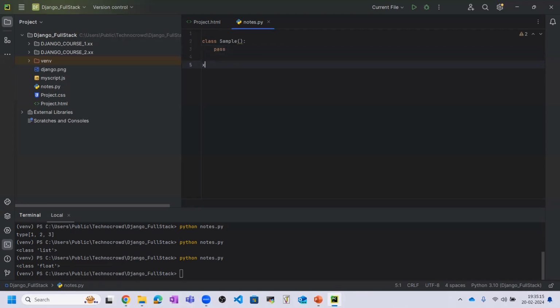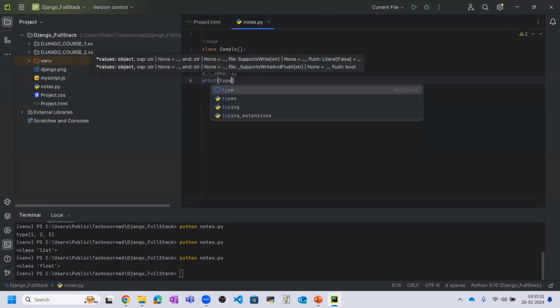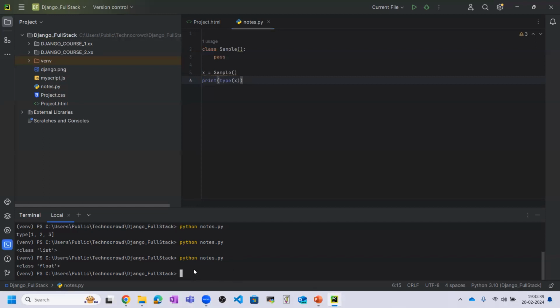After that, we need to give x is equal to sample. So x is the object which is calling the class, and now we need to print the type of x. When we print the type of x, let me save this, and it will say this is the class of main dot sample. So this will show you the class type.